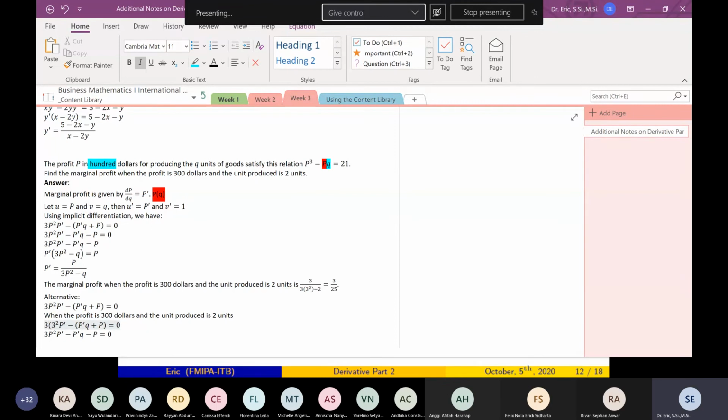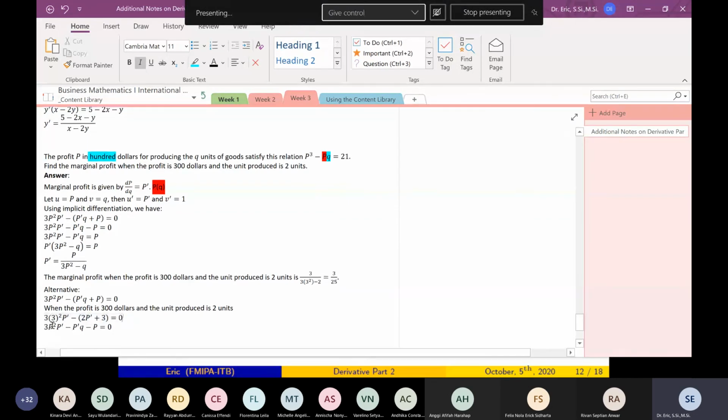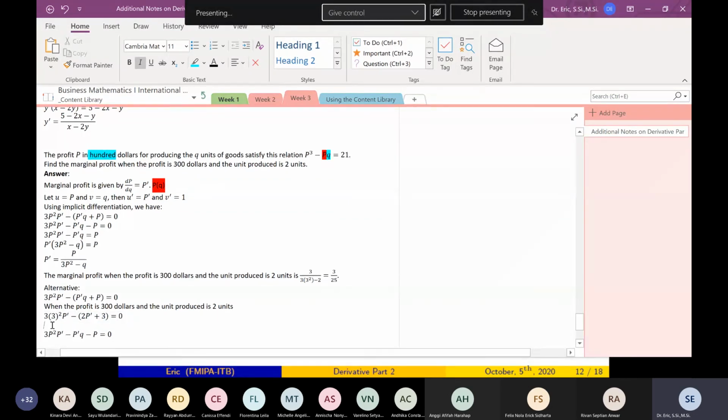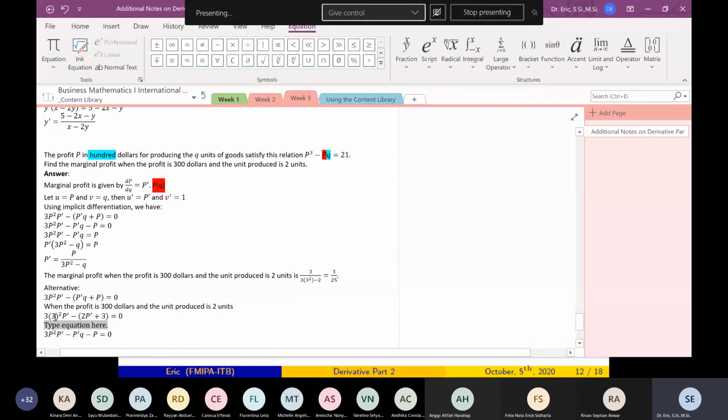3 times 3 squared times P prime. What is Q? Q is 2, so 2P prime. And what is P? P is 3. So I can make it more quickly. 3 times 3 times 3, 27 P prime, minus 2P prime, plus minus 3 equals 0.